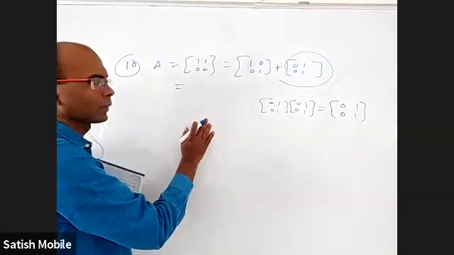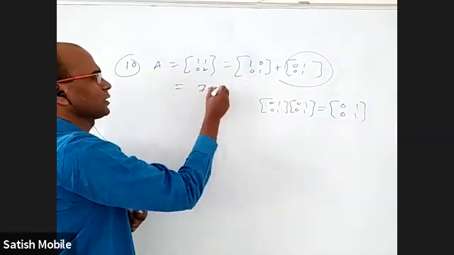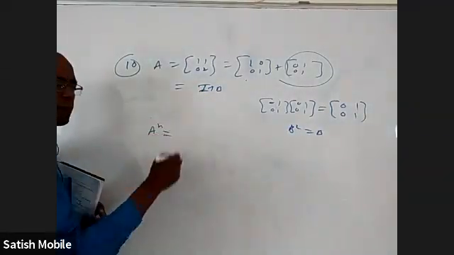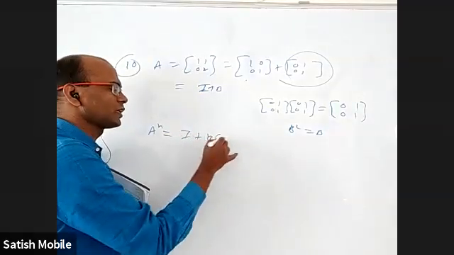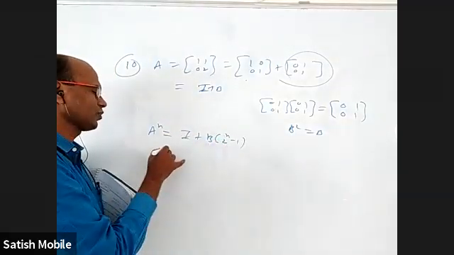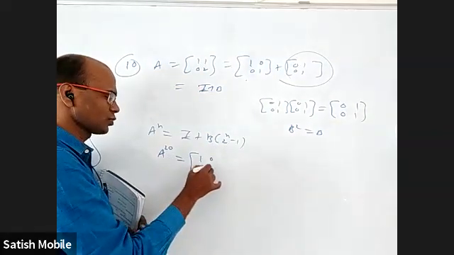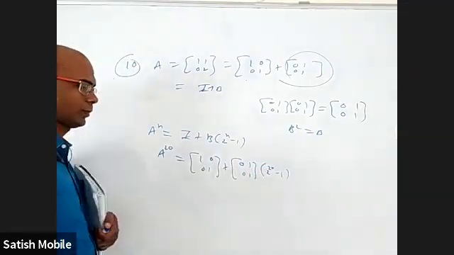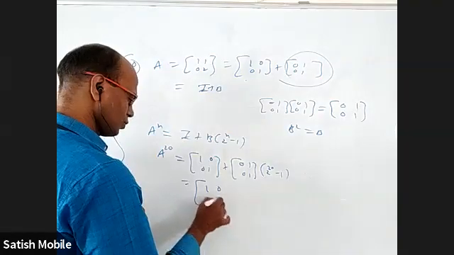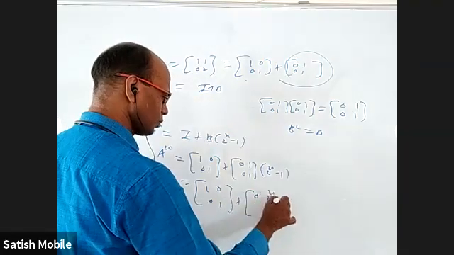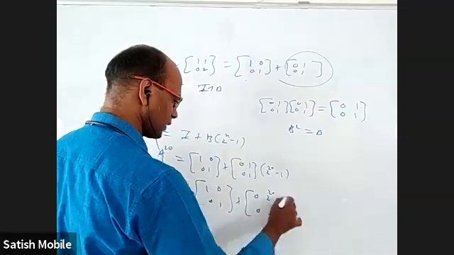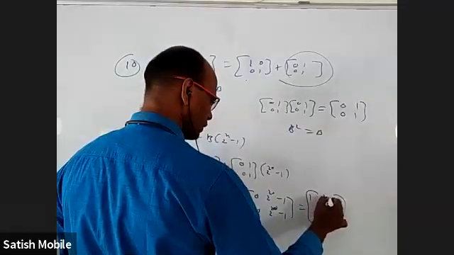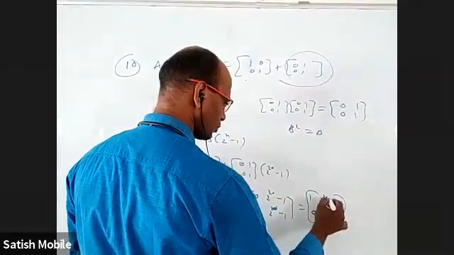So, this is the identity matrix I plus B, and B square came B itself here. Now I said at that time, what is the answer for A power n? It is I plus B into (2 power n minus 1). Like that, if you want A power 20, it is 1, 0, 0, 1 plus 0, 1, 0, 1 into (2 power 20 minus 1). That is 1, 0, 0, 1 plus 0, 2 power 20 minus 1, 0, 2 power 20 minus 1. When I add these two, I will get 1, 2 power 20 minus 1, 0, and here 2 power 20.